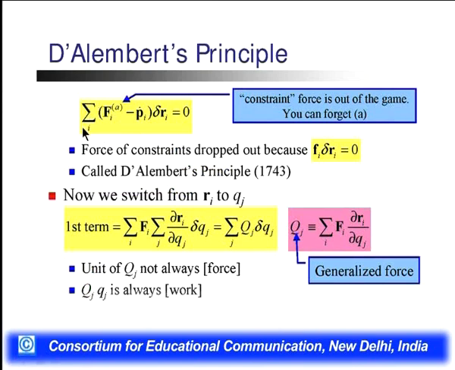Hence we have the summation over i of Fia minus Pi dot into del Ri is equal to 0. That defines that the constraint force is out. Here we are not including the constraint force, that is fi del Ri is equal to 0. The force of constraints dropped out because fi del Ri is equal to 0.